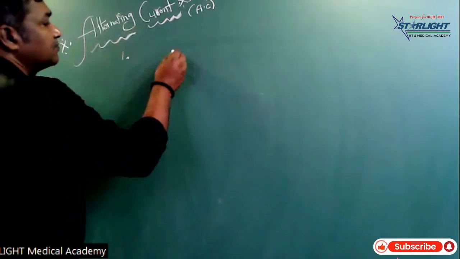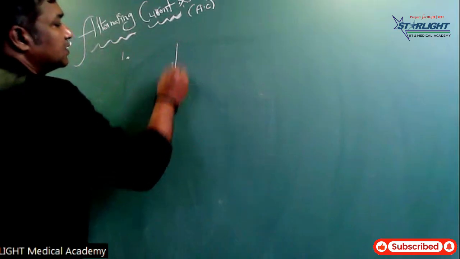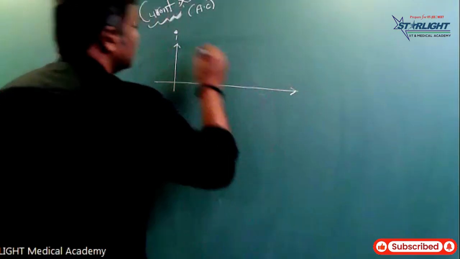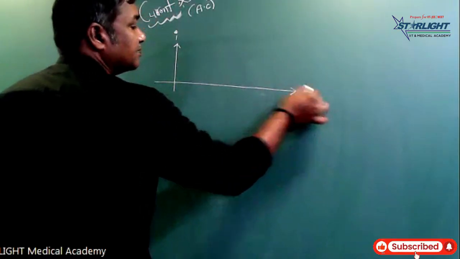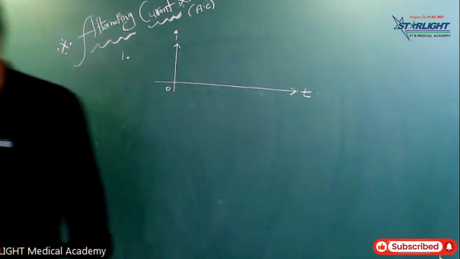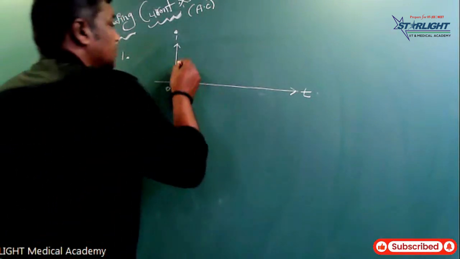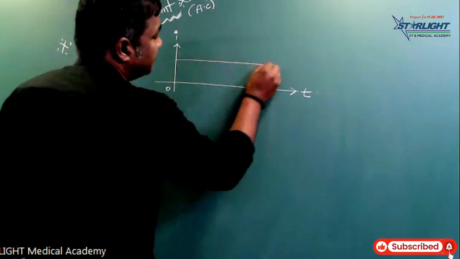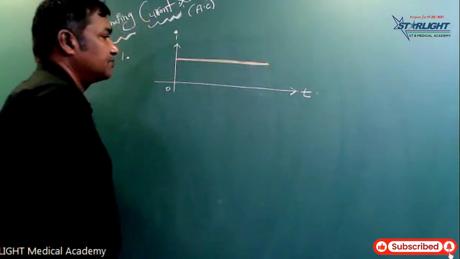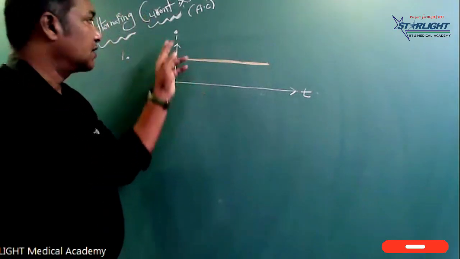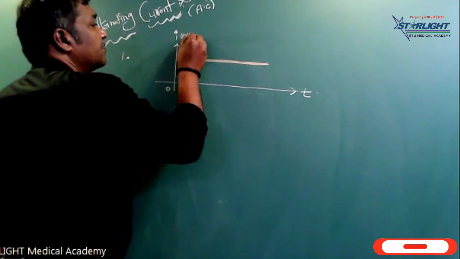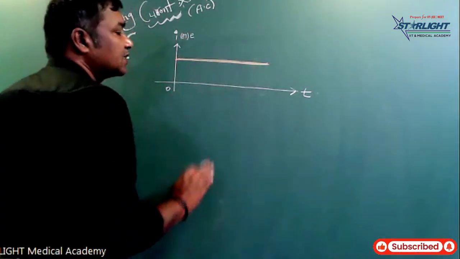Alternating current. First, suppose on the y-axis I am taking current, and on the x-axis, time. Starting from the origin, if this current is not changing with respect to time, it is a straight line. Current or EMF, voltage, is not changing with respect to time.